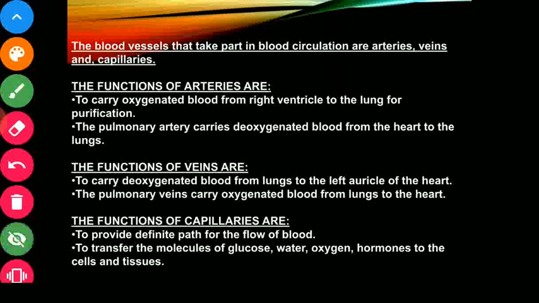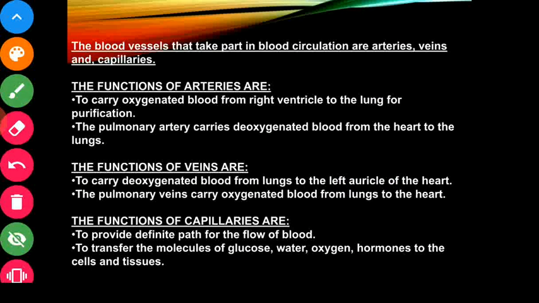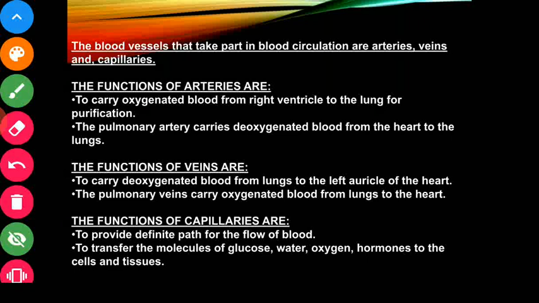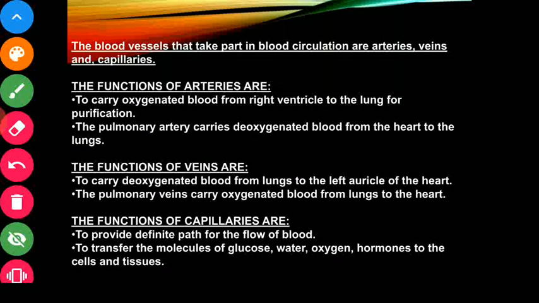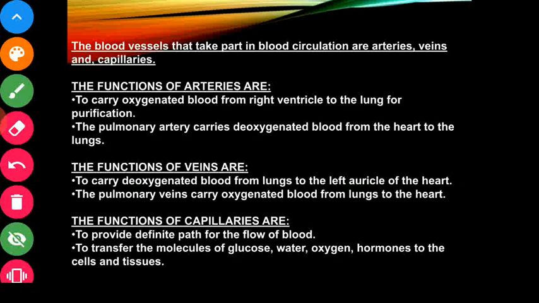Now, the blood vessels that take part in blood circulation are arteries, veins, and capillaries. Arteries, as I told you, carry blood from the right ventricle to the lungs for purification. Purification means they give carbon dioxide to the lungs and in turn take oxygen from there, and when oxygen is added to the blood, it becomes oxygenated blood. The pulmonary artery carries deoxygenated blood from the heart to the lungs. As I told you, the pulmonary artery is the only artery that carries deoxygenated blood.